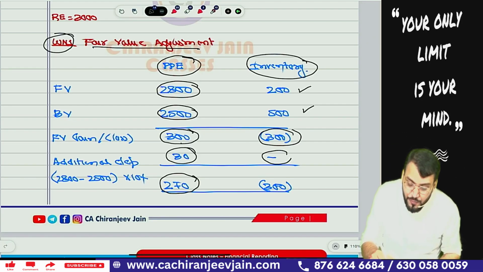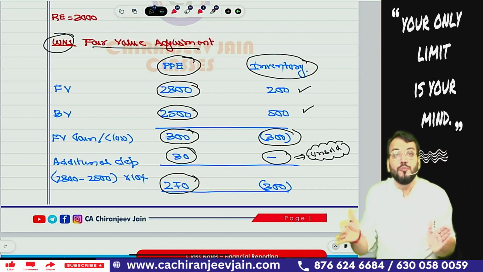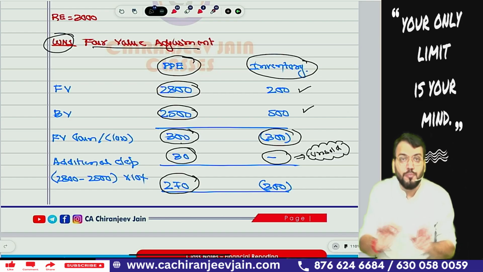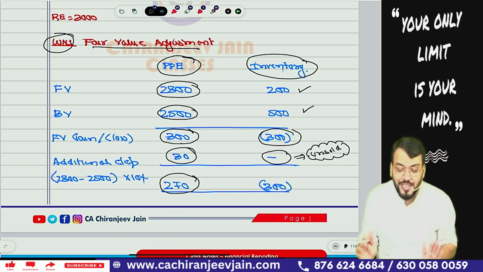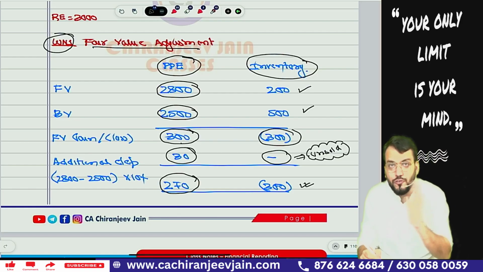Similarly, for inventory, we have assumed that it remains unsold. Whatever inventory was acquired from the subsidiary company remains unsold during the post acquisition period. However, a different assumption can also be taken, that it has been sold. But as per the ICA solution, normally we assume that the inventory acquired remains unsold during the post acquisition period, if the question is silent. Therefore, the entire 300 will be adjusted on the date of consolidation also.